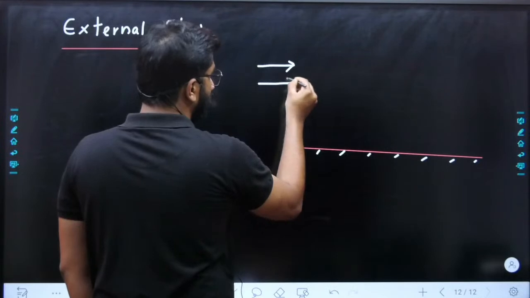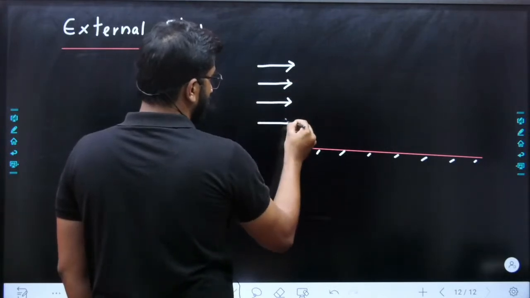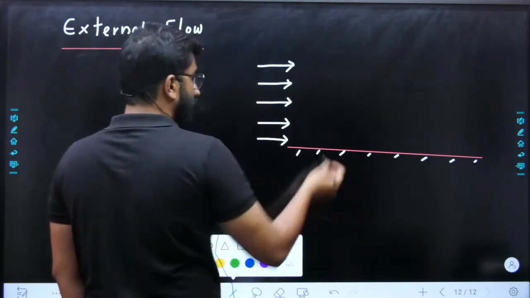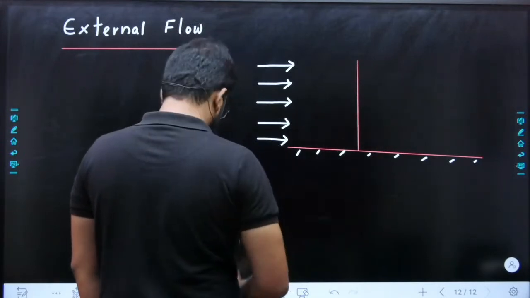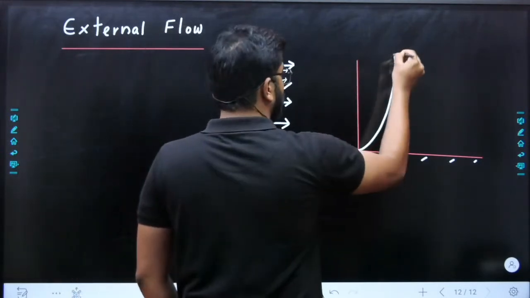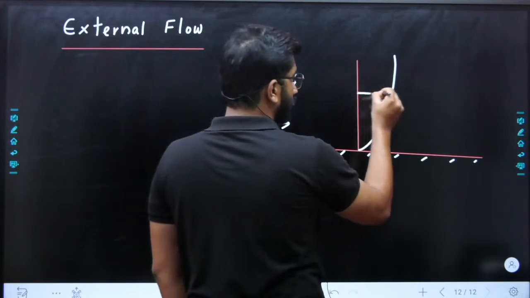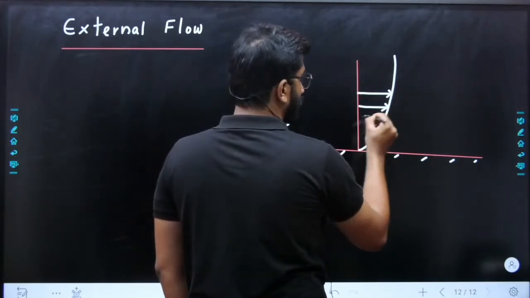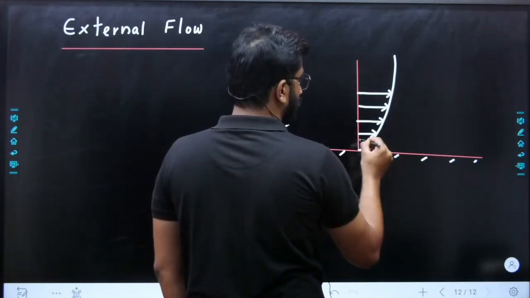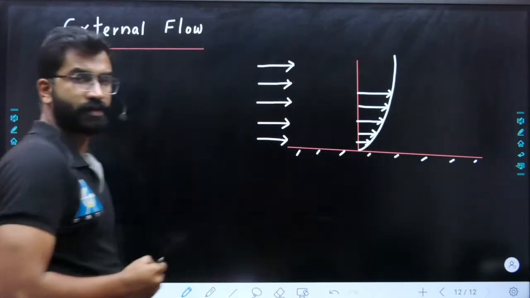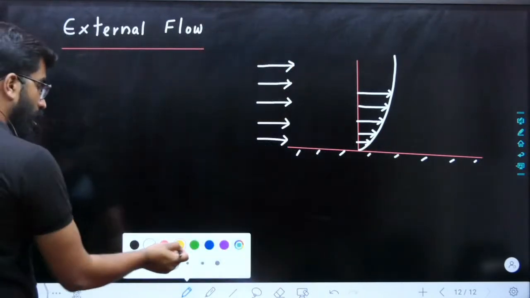So you have a flow, and you will have a boundary layer formation like this. Okay, so this will be now boundary layer thickness.